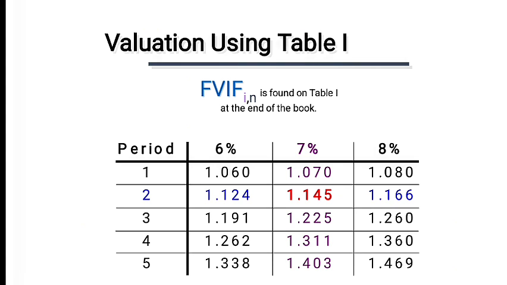Now you see, this is the future value of $1,000 at different interest rates if you calculate it for a number of years. As we were doing for the second year, these are $1,000 at 6% interest rate after 2 years, 7% interest rate after 2 years, 8% interest rate after 2 years. This is just a detail. The main formula which we discussed in the last slides is the basic thing: simple interest, compound interest.